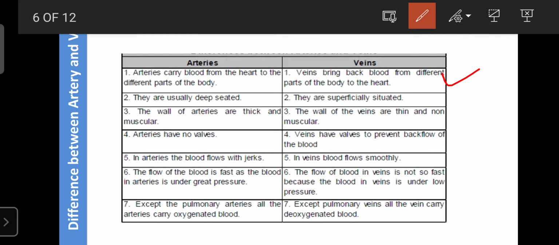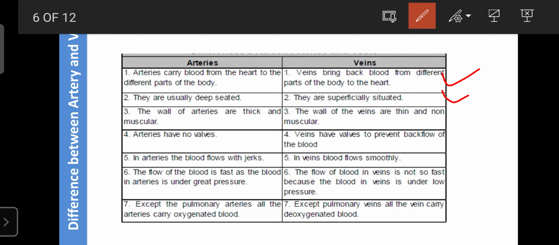This is the first difference. Arteries carry blood away from the heart, and veins carry blood towards the heart. Second, arteries are present deeper in the skin, but veins are present superficially. The blood vessels you can observe in your body are the veins, because arteries are deeply present.